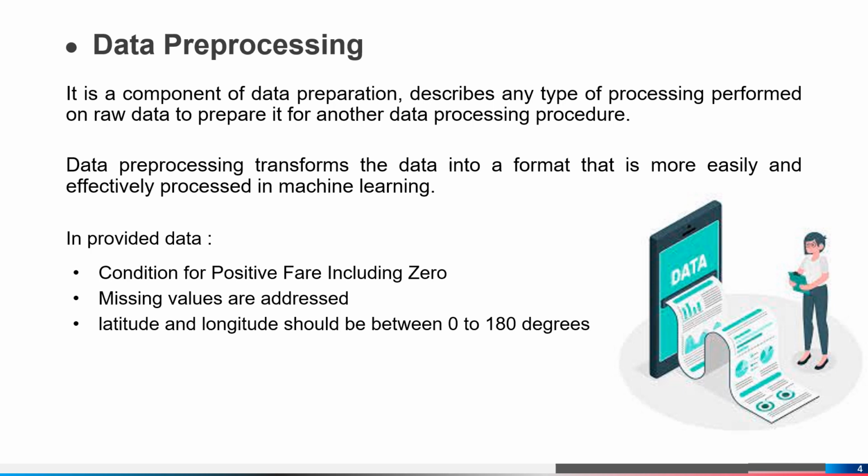The second one is data cleaning. So in this step, we remove the unrequired data by removing empty rows, which means the missing data, and by removing the negative fare, because in the training data there are a few incorrect data, so we removed them. The third one is data transformation. In this step, we transform the data from one format to another. Basically, we add a few attributes to it.